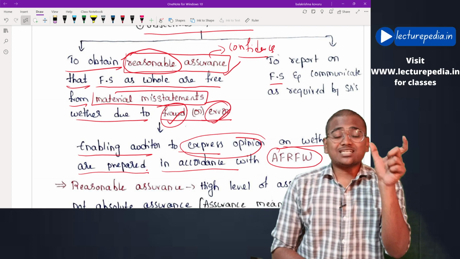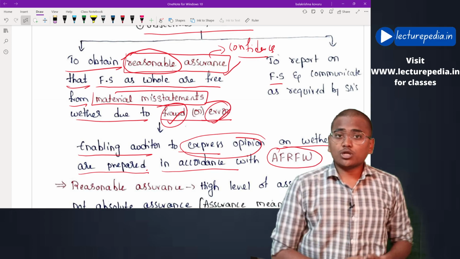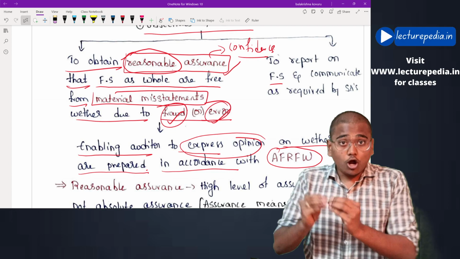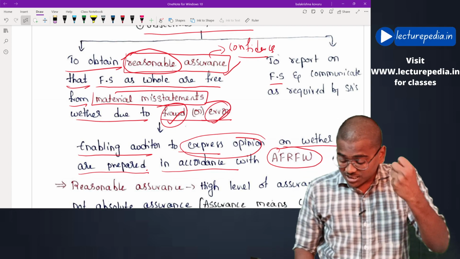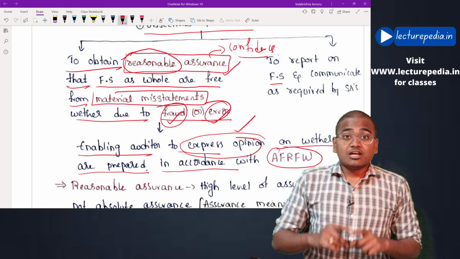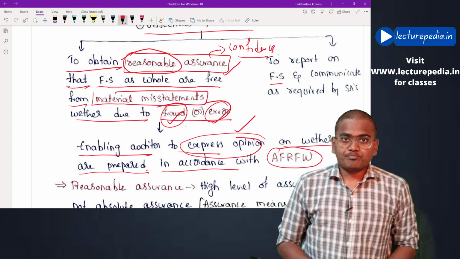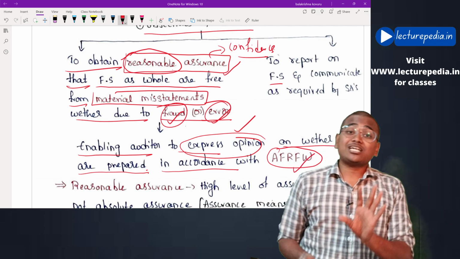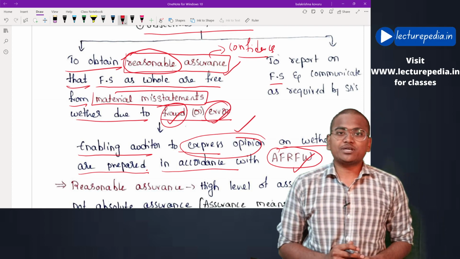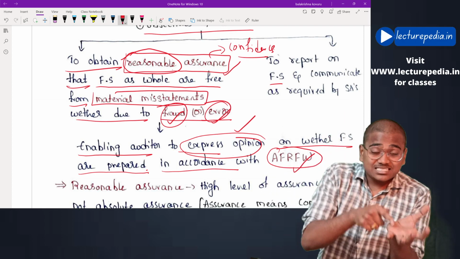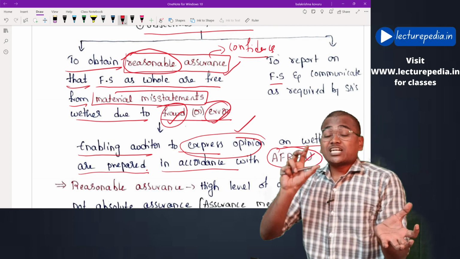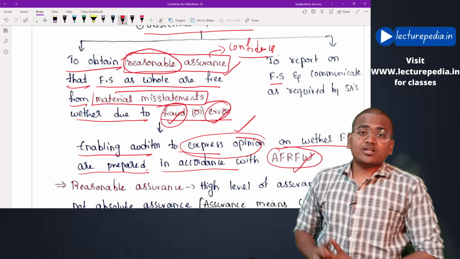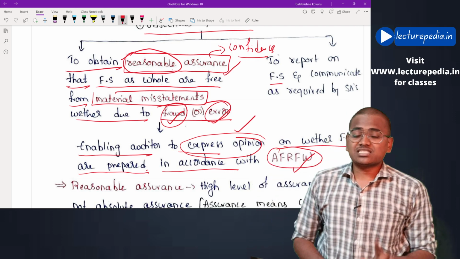Now you are using the term reasonable assurance. How much of reasonable assurance? The reasonable assurance that is sufficient to enable the auditor to express an opinion on whether financial statements are prepared as per the applicable financial reporting framework or not. That much amount of reasonable assurance has to be obtained by the auditor. Okay, that much reasonable assurance has to be obtained by the auditor.